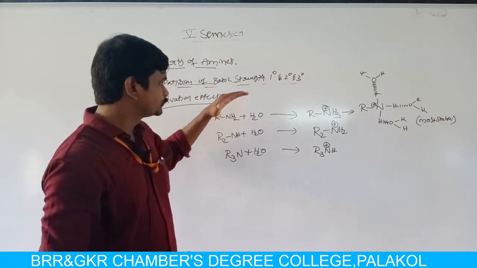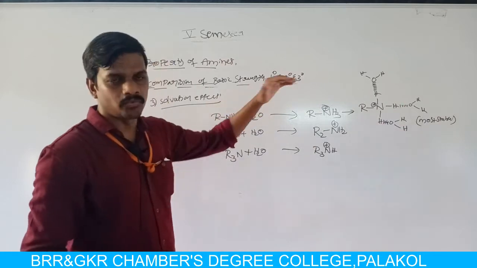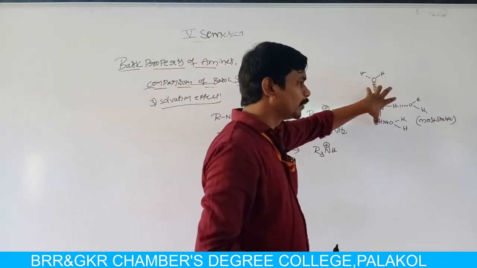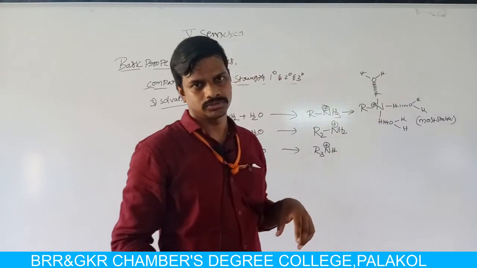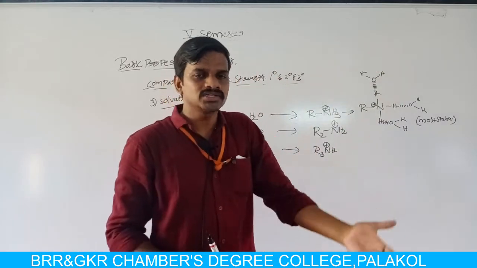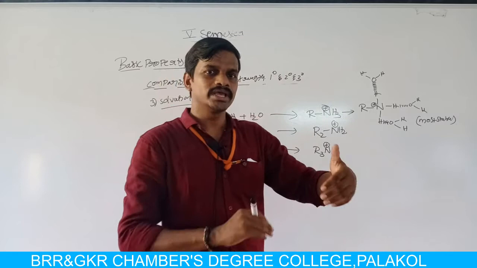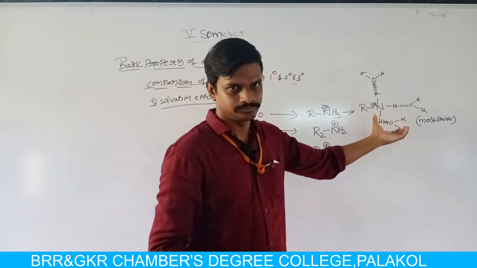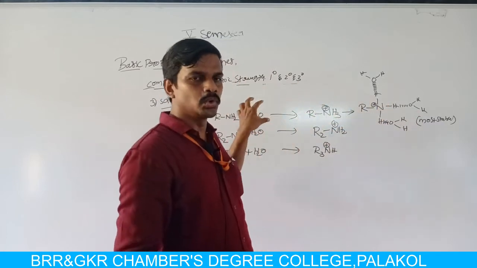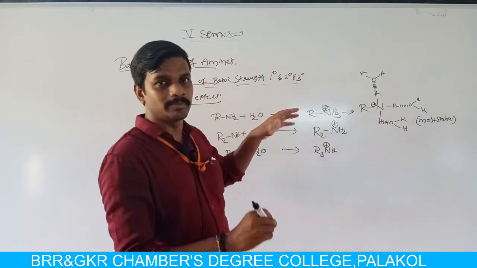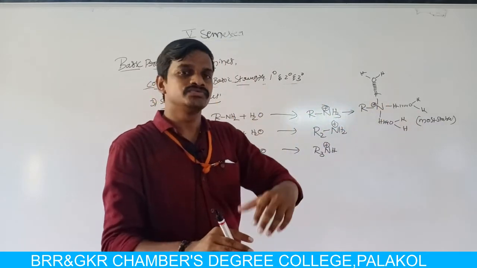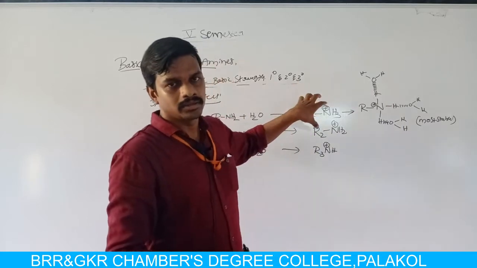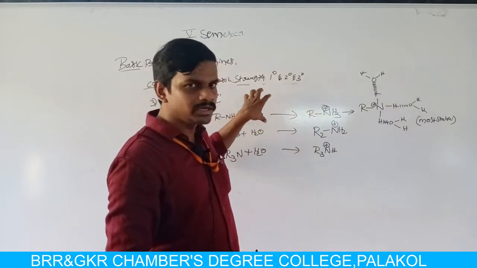When a primary amine is dissolved in water, it forms a most stable monoalkyl ammonium salt, so it donates its lone pair of electrons very easily, because after the donation it forms a most stable structure. That means the basic strength of primary amine is very high in water, that means in aqueous solvents.